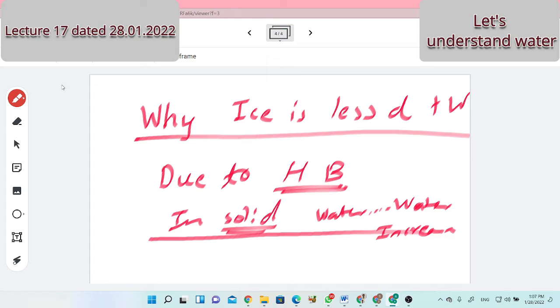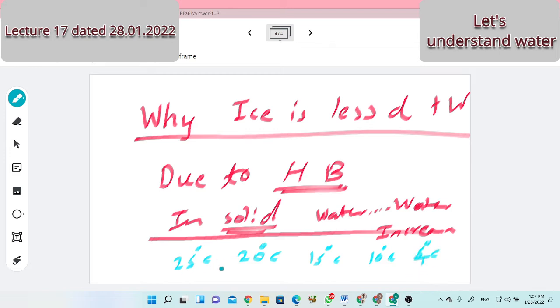Now consider water at room temperature, say 25 degrees Celsius. You cool that water to 20 degrees Celsius, further cool to 15, 10, likewise 5 degrees Celsius, or I make it 4 degrees Celsius.